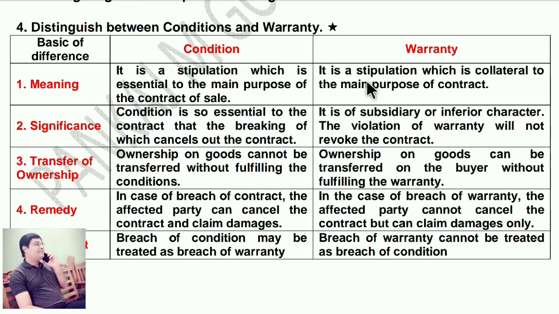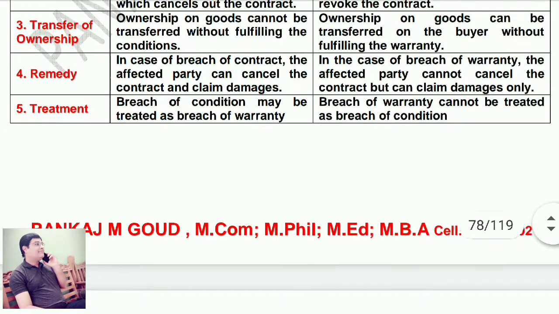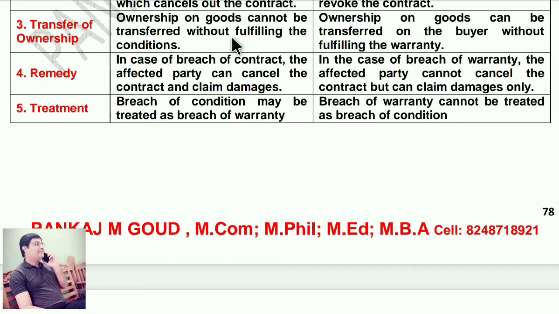Significance. A condition is so essential to the contract that the breaking of it cancels the contract. A warranty is of subsidiary or inferior character. The violation of a warranty will not revoke the contract. Transfer of ownership: ownership of goods cannot be transferred without fulfilling the conditions. Ownership of goods can be transferred to the buyer without fulfilling the warranty.